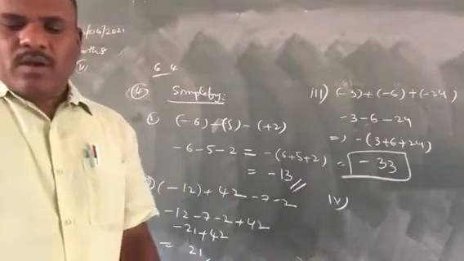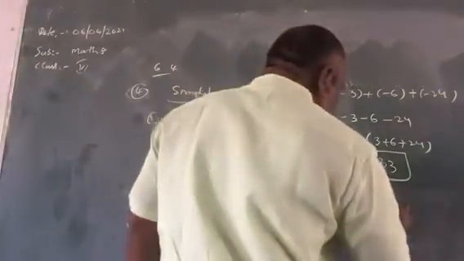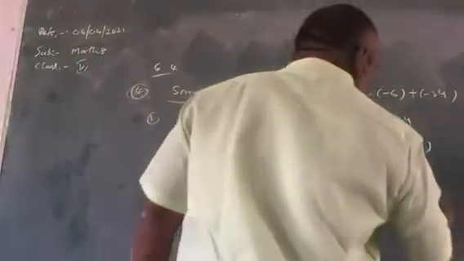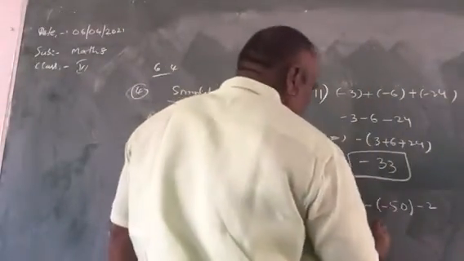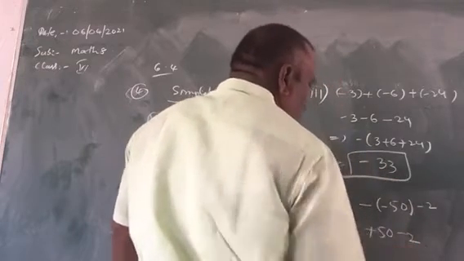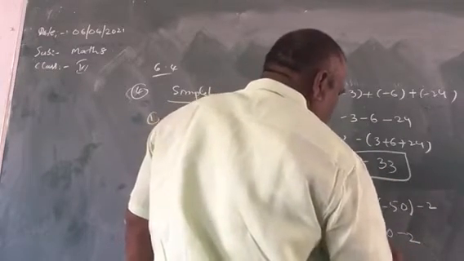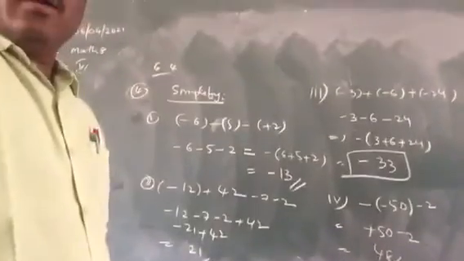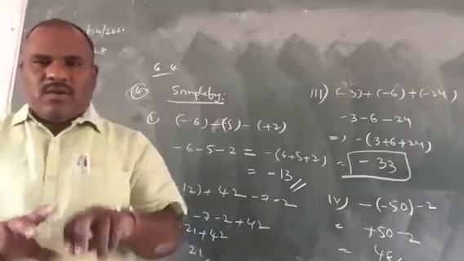And last one, fourth sum, children, here. Minus of minus 50 minus 2. The minus into minus 50 becomes plus 50, and minus 2, children. So plus 50 minus 2, how much, children? Very well, 48. Okay, children? Very simple, very sweet and short.